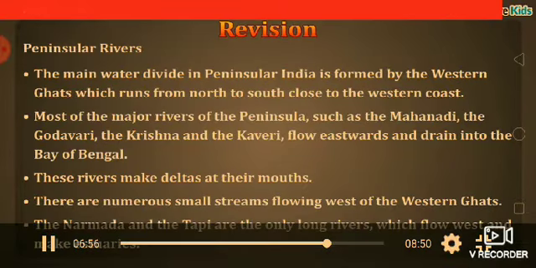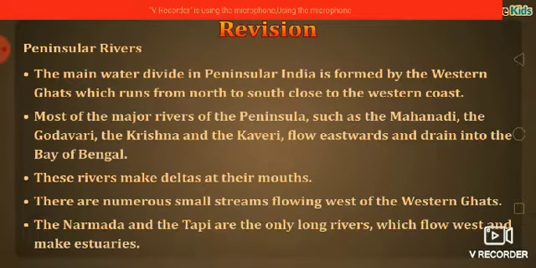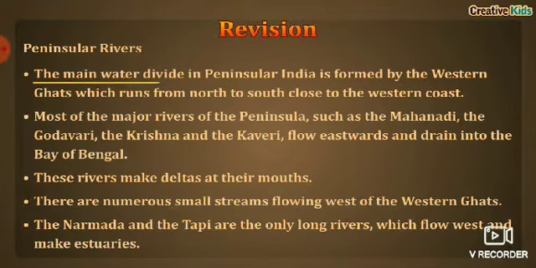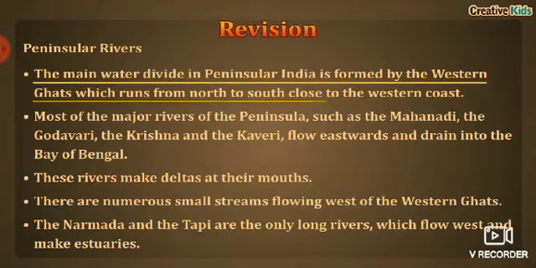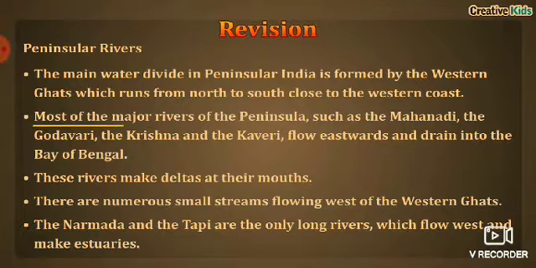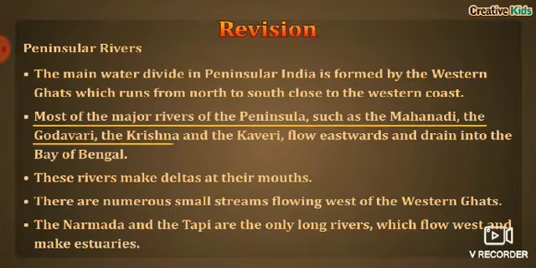So now let's do a quick revision. The main water divide in peninsular India is formed by the Western Ghats, which run from north to south close to the western coast. Most of the major rivers of the peninsula, such as the Mahanadi, the Godavari, the Krishna and Kaveri, flow eastwards and drain into the Bay of Bengal.